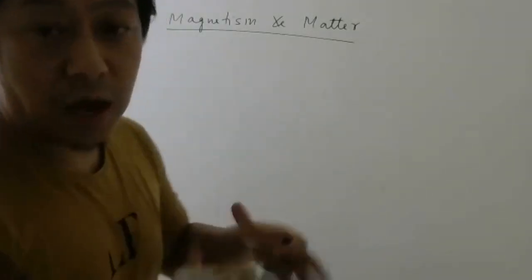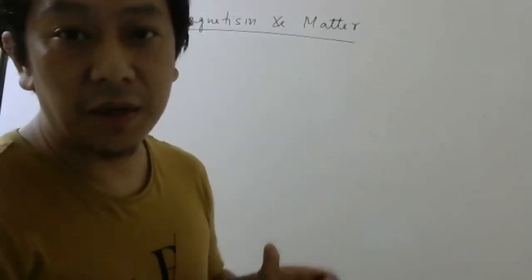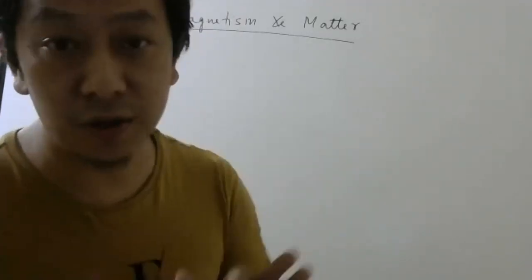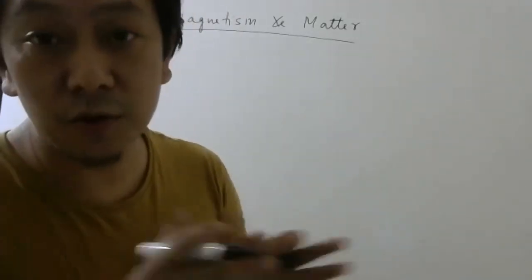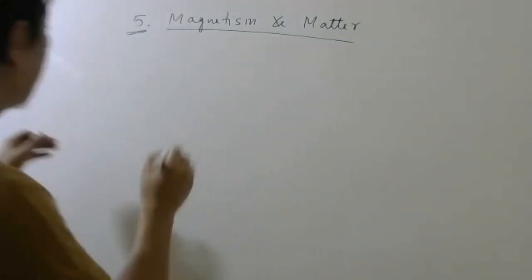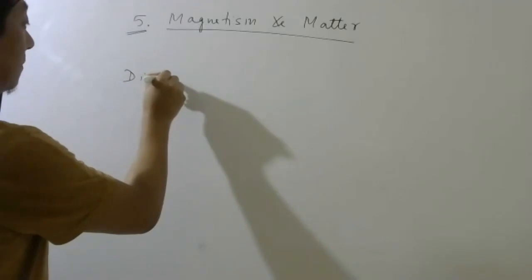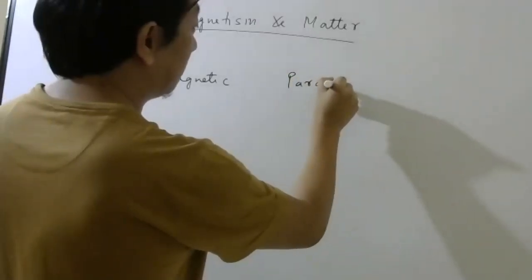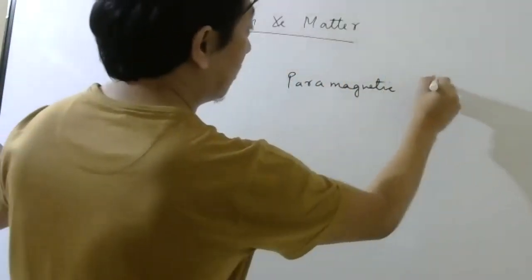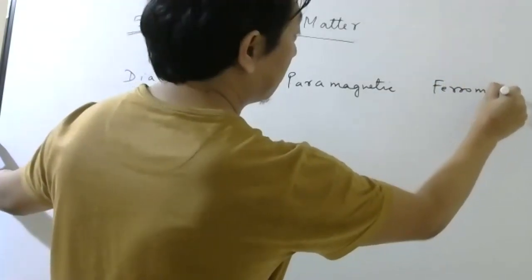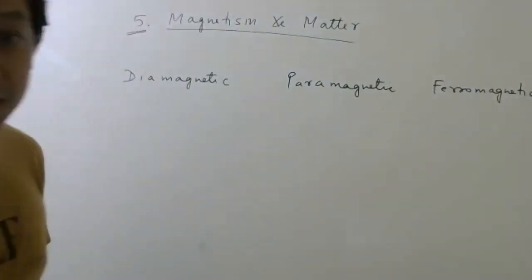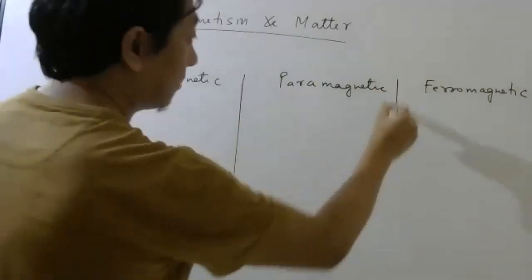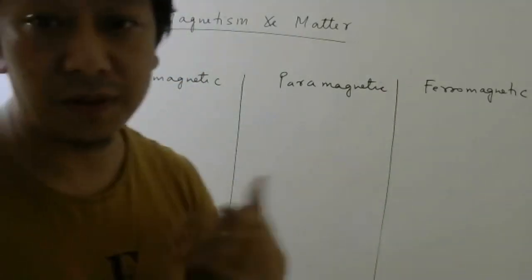So as I told you, out of so many materials, we classify the magnetic materials into three groups. Within that group also, there will be some classification which we don't have to study. But generally, there will be three groups of these magnetic materials. So the first one is diamagnetic material. Then we have paramagnetic material. Then we have ferromagnetic material.